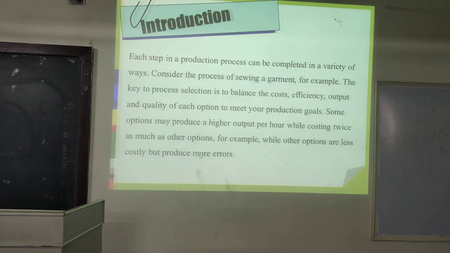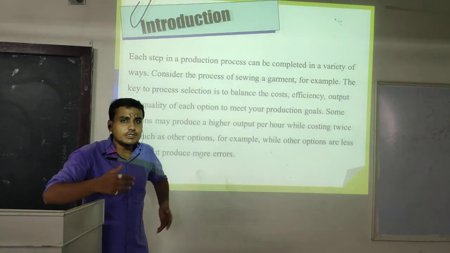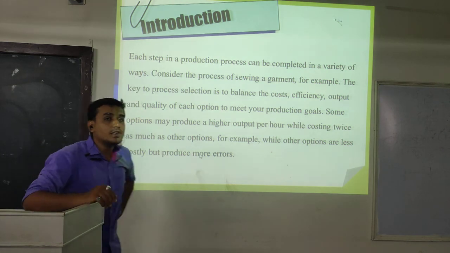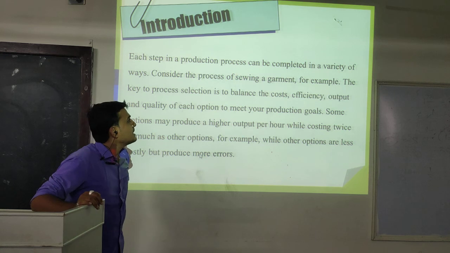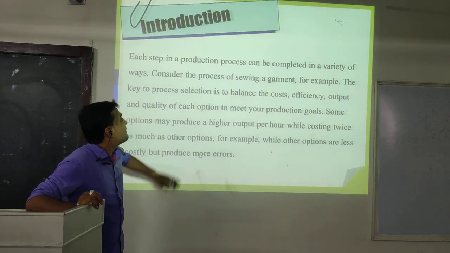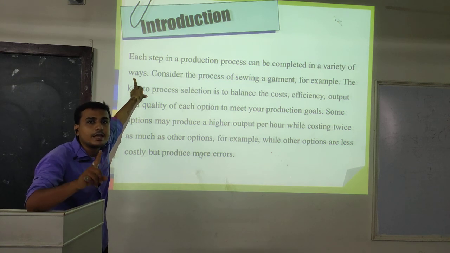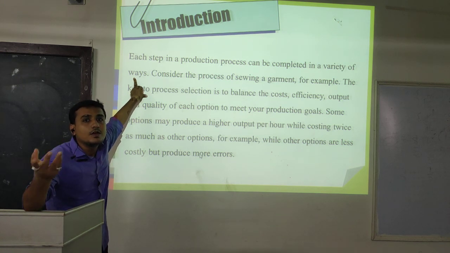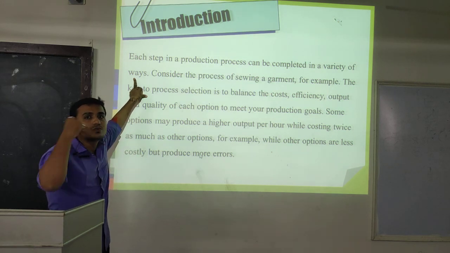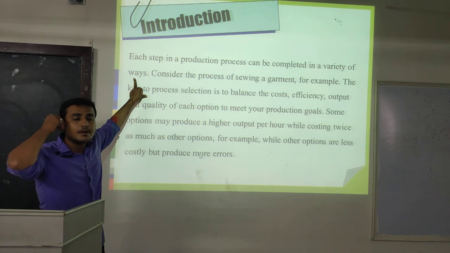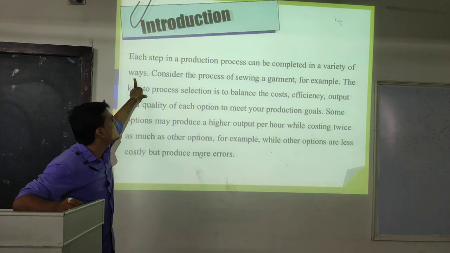Introduction: the same point which I have discussed with you, what is process, and so on. Here is the introduction of process selection. Each step in a production process can be completed in a variety of ways. Ultimately, we can say that a single product can be converted into the finished goods with the help of many techniques. We cannot say that there is only one technique to convert our raw material into the finished goods, but there are many techniques available.